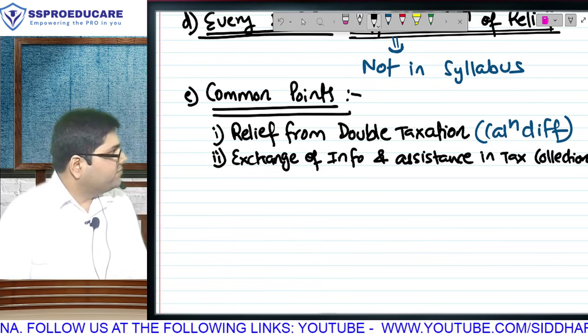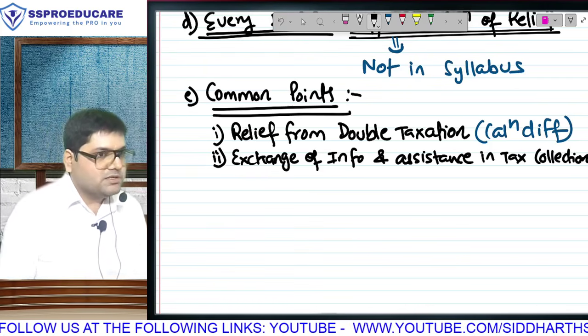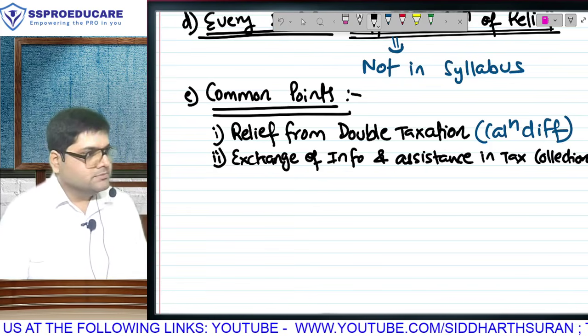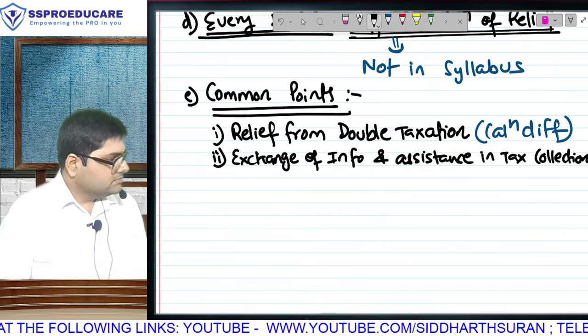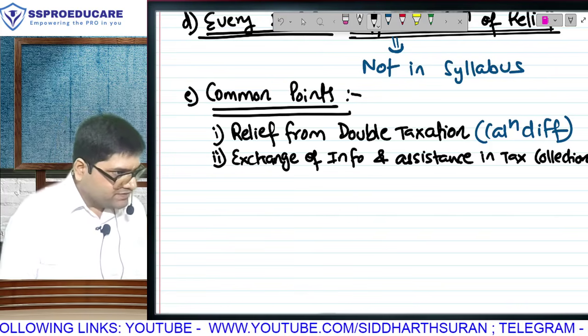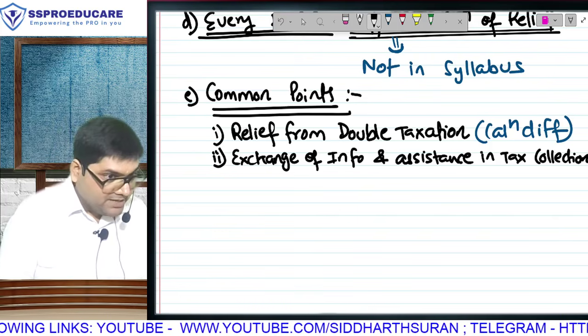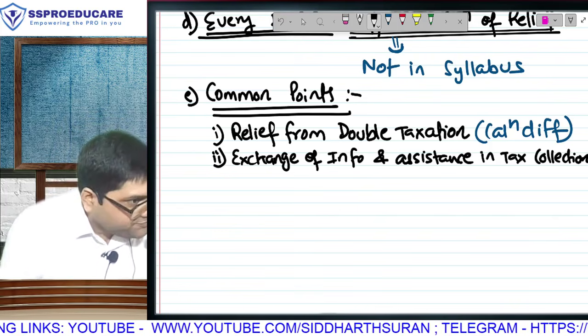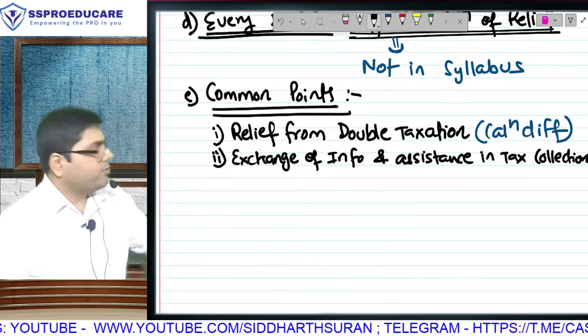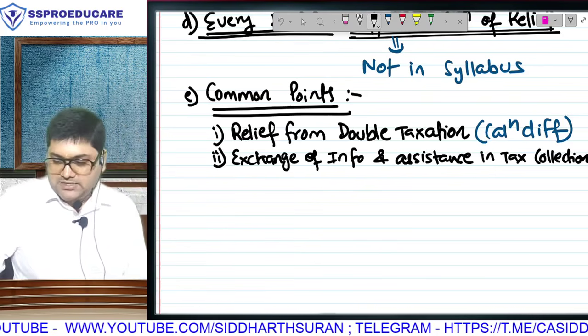Every treaty will provide for exchange of information and assistance in tax collection. Every treaty will provide for calculation of relief. The calculation may be different, but there will be some relief. Is this correct? First point is understood. Okay. Second point, exchange of information and assistance in tax collection.